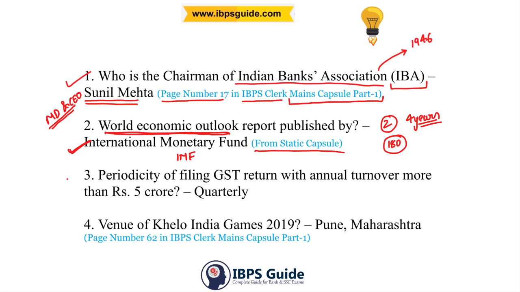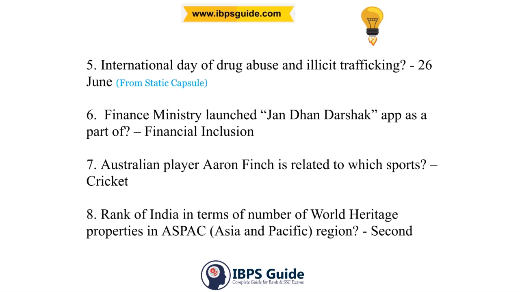Third question. Periodicity of filing GST return with annual turnover more than 5 crore. If your annual turnover is more than 5 crore, then you have to file it quarterly. Fourth question. Venue of Khelo India Games 2019. The venue was Pune, which is in Maharashtra, and this was on page number 62 in IBPS Clerk's Mains Capsule Part 1. So question number 4 and question number 1, both you can find in Part 1. Let us move on to the fifth question.